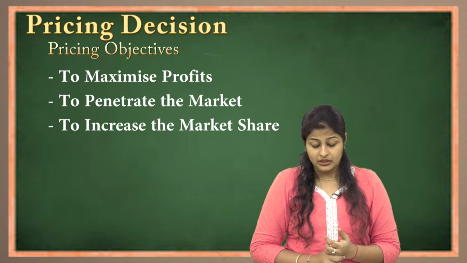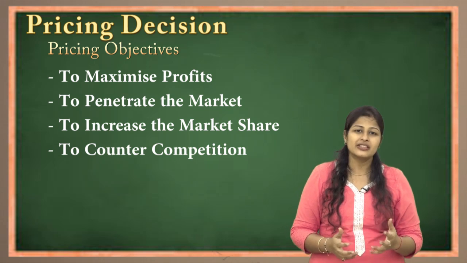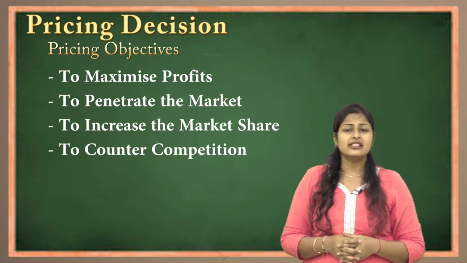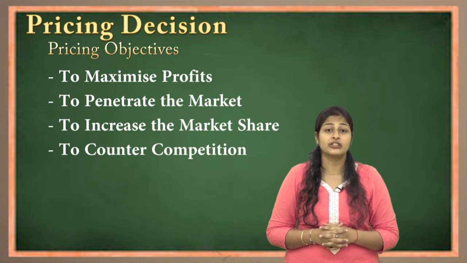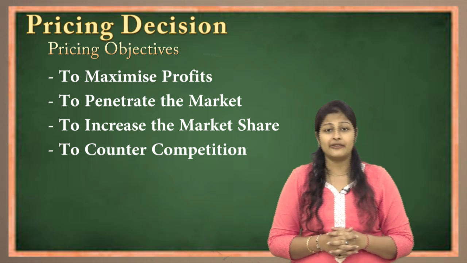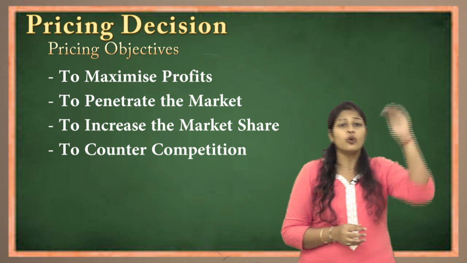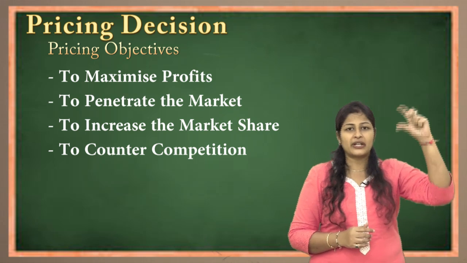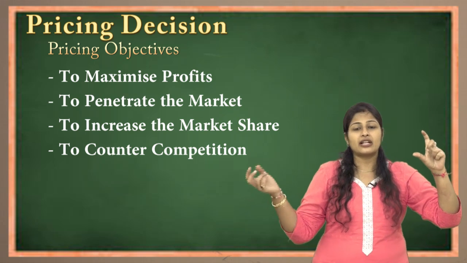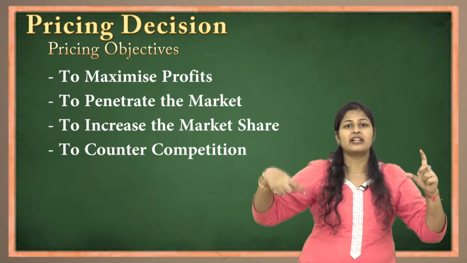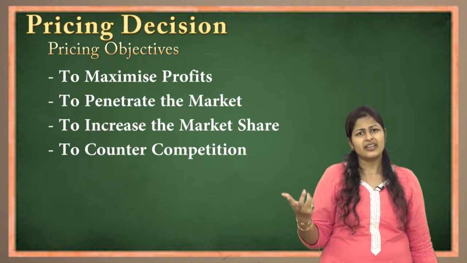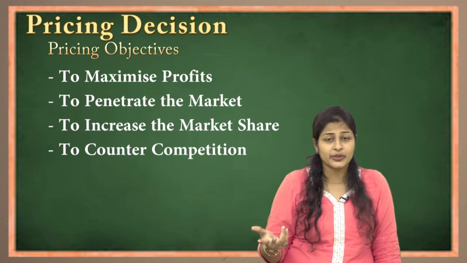Okay, next is to counter competition. Now, as I said, अभी Pepsi, Thumbs Up and Coca-Cola classic example है. If you see India में Pepsi is renowned one. Okay, they promote Pepsi to a higher level. But when you see at the world level, Coke is at number 1 position. Okay, so अभी Coke कुछ भी करता है, Coke प्राइस घटाता है, बढ़ाता है, सिमिलर क्या करता है, उसको देख के Pepsi और Thumbs Up भी अपने प्राइस either they increase, either they decrease. Okay, so again one of the objective is what, to face the competition.